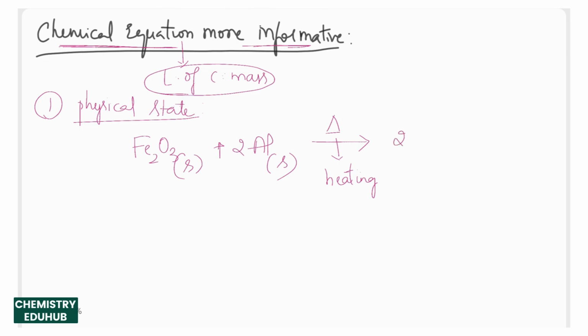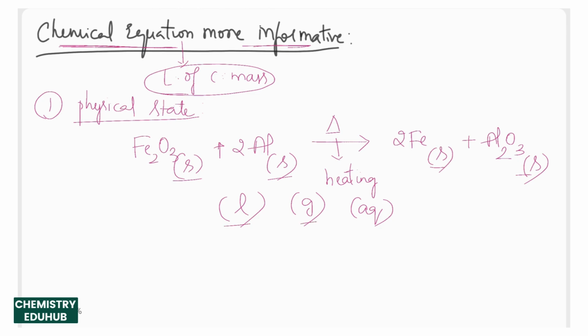Then we get iron solid again, which is represented as small s, plus the other product is aluminium oxide, that is Al2O3, which is again a solid. So this way, for solids we write small s, for liquids we write small l, for gases we write small g, and if you mix any salt or solid substance with the water, then you call it aqueous solution and you write it as aq. These are the various representations to indicate the physical state of a substance, and make it more informative.